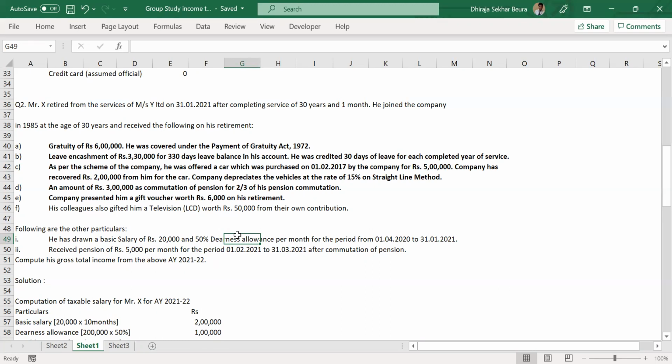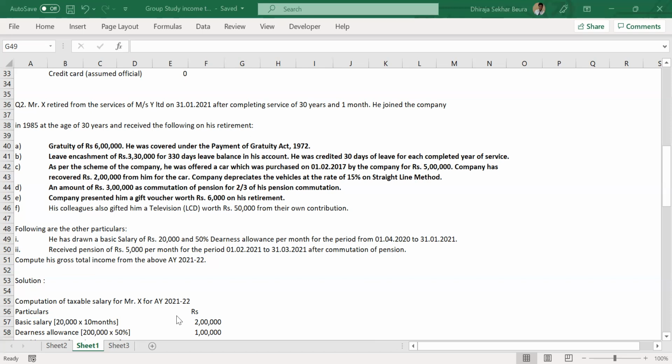let's take a smaller one. Let's talk about the concessional interest rate loan. Can somebody please tell me the provisions for it? How much should be the exemption? How much should be the taxable value? The taxable value is the rate of interest offered by SBI minus the actual rate of interest being offered by the company, multiplied by the loan. Perfect. That is absolutely correct.